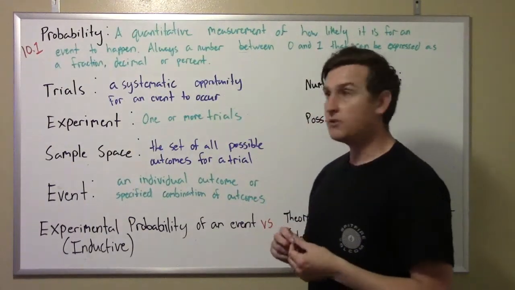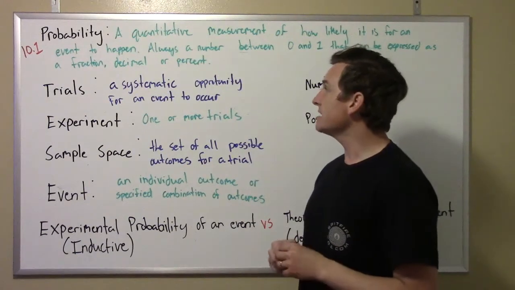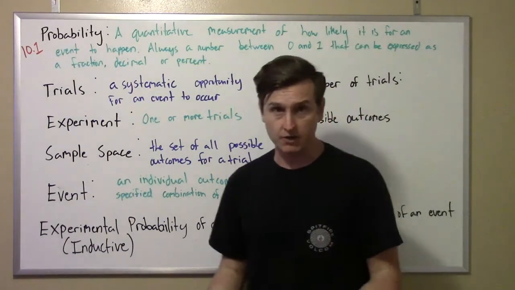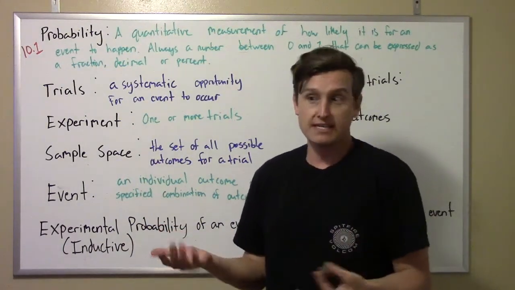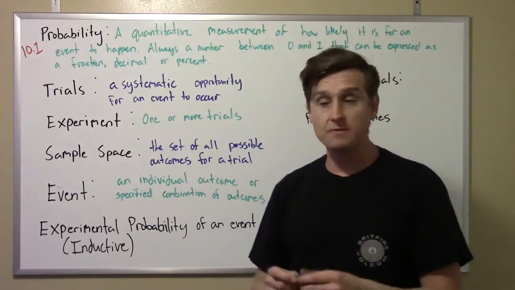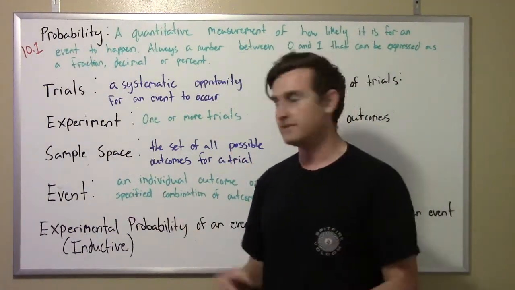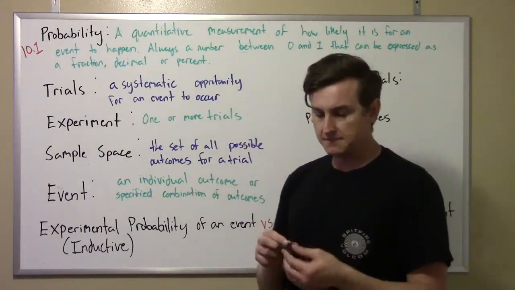Okay, so in our experiment we're going to do some trials, right? A trial is a systematic opportunity for an event to occur, right? So if I want to get a heads, then I need a systematic opportunity to get a heads, which means I'm going to flip it, okay? That's a trial. Me flipping the coin to see if I get a heads or a tail. An experiment is one or more trials, so we'll do it a few times and see what we can come up with.